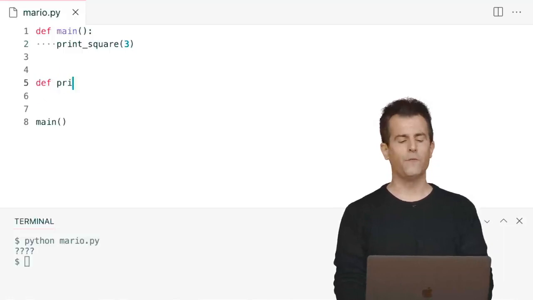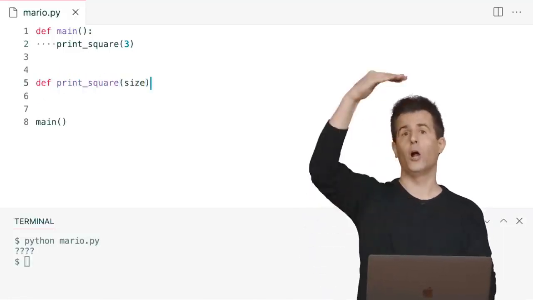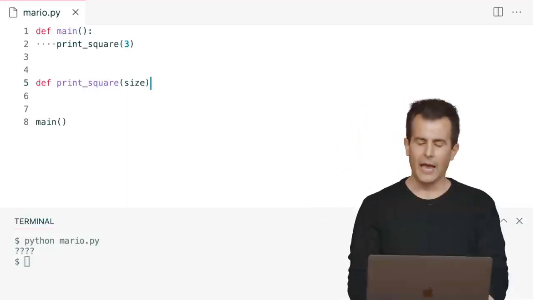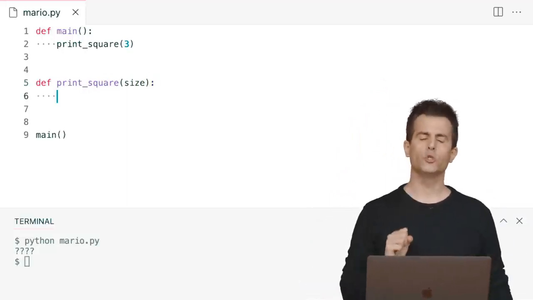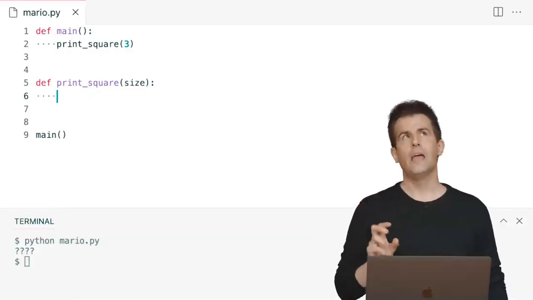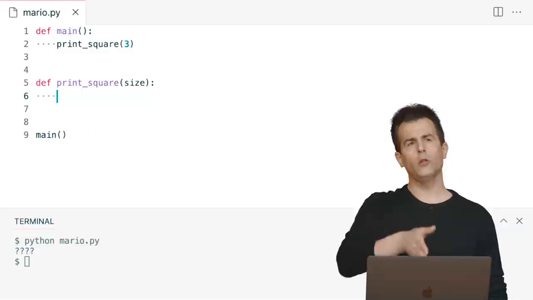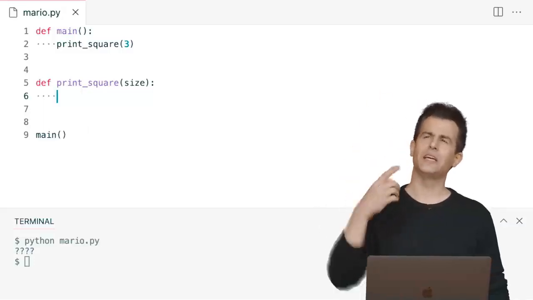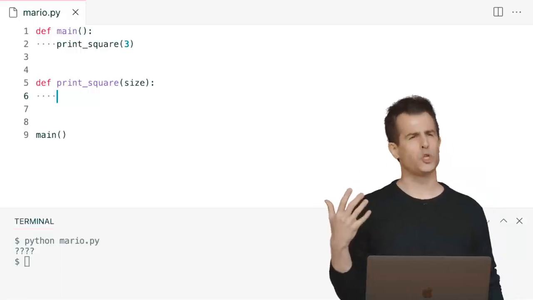Let me go ahead and define a function called print square that takes in a specific size, both for height and for width. And here's where we have an opportunity to use some of those loops. And we can use those loops in a way we haven't yet. If I want to print out all of these rows, but also all of these columns, I now have to think not just cyclically, like a loop allows, but I need to think 2-dimensionally.